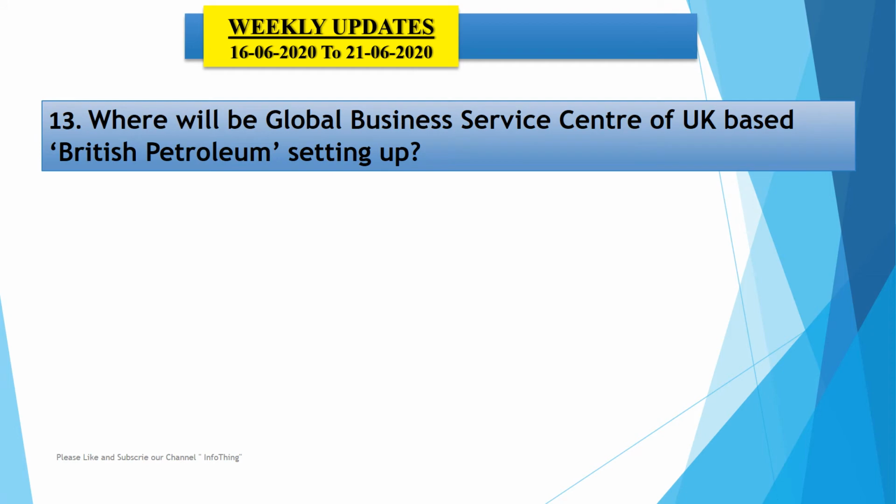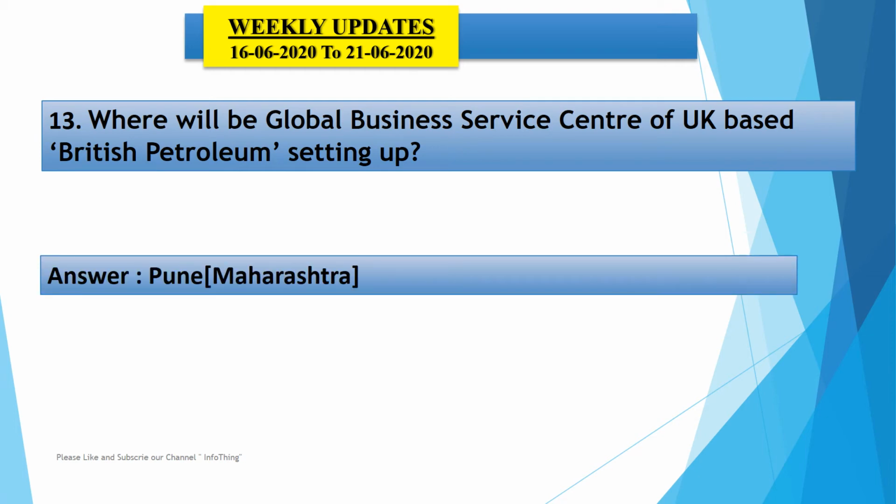Where will the Global Business Service Center of UK-based British Petroleum be set up? British Petroleum is a UK-based global petroleum company. This petroleum company is going to set up its global business center in India. The location is Pune in Maharashtra. British Petroleum has announced a major center for its global business services, GBS, operations in Pune, Maharashtra. It will support digital innovations in British Petroleum across the world, along with employing 2000 people.